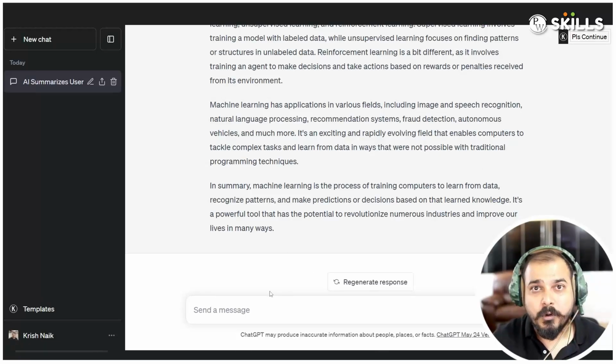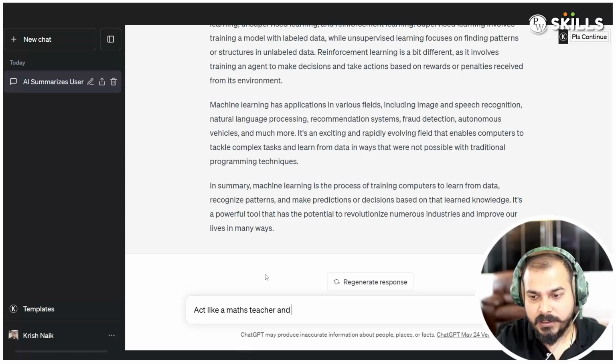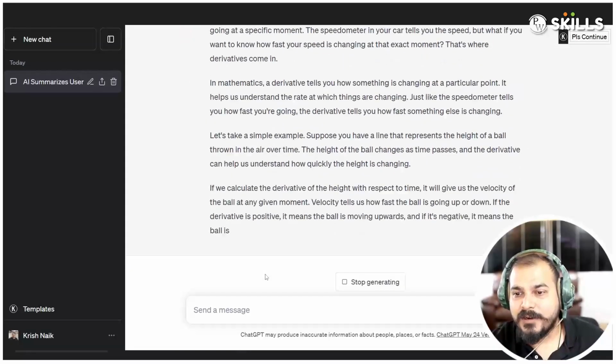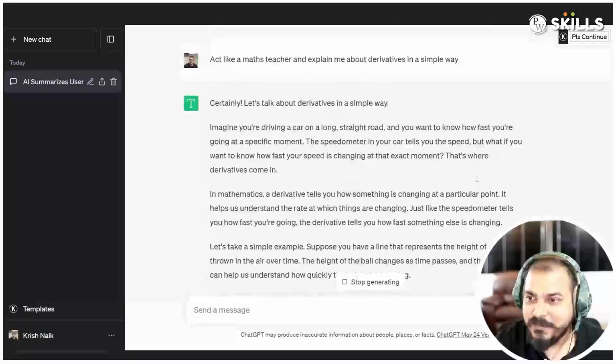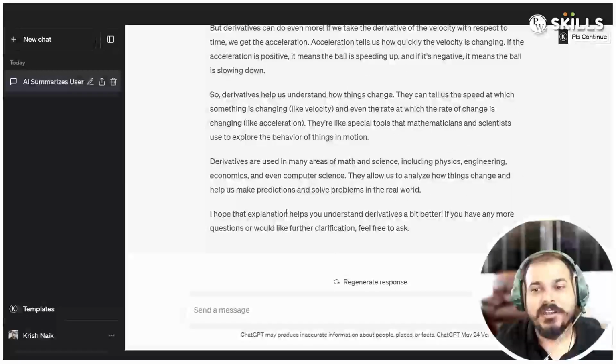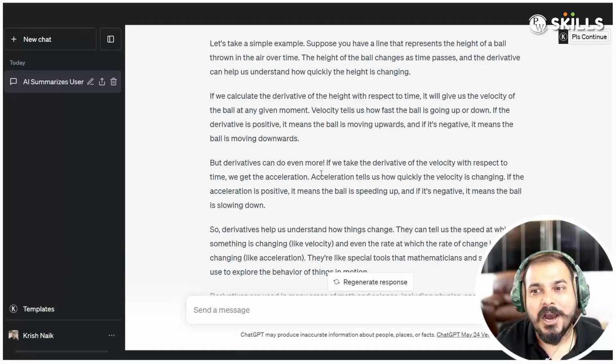Now let's go ahead and see some more examples. Here I will say, act like a maths teacher and explain to me about derivatives in a simple way. Okay, so this is my new prompt. See, I'm saying act like a maths teacher and explain to me about derivatives in a much simpler way. Now, these kinds of words add additional context to make sure that whatever definition or explanation is given, it is pitched at how complex or how easy it should be, right?